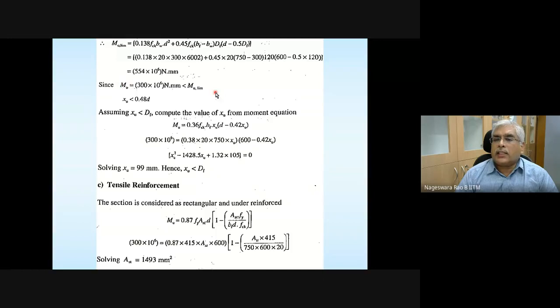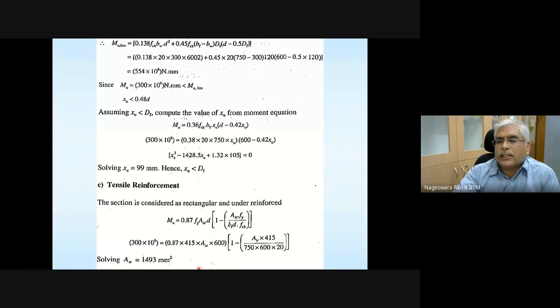And if this condition is satisfied, it's going to be under reinforced. That means XU is going to be less than XU max. And assuming XU is less than capital DF, you give a try. If this is passed, then it's going to behave like a rectangular section. So that is tried, and it turns out that XU is less than DF. So this flange section is going to behave like a rectangular section. You can easily make use of those equation relations corresponding to rectangular section and find the area of steel.